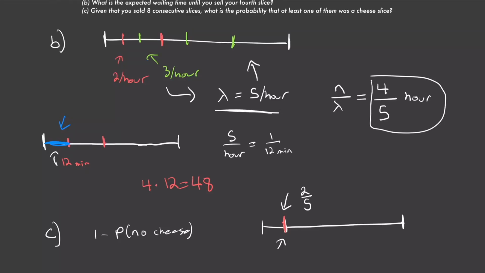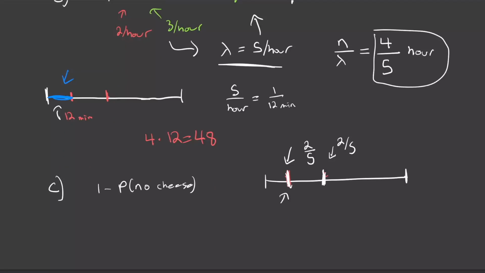Meaning that from this point right here, where we get our pepperoni with probability 2/5, the probability that the next one after that is going to be pepperoni is going to be exactly the same. It's also going to be 2/5, and same with all the arrivals afterwards. So all of these are completely independent.